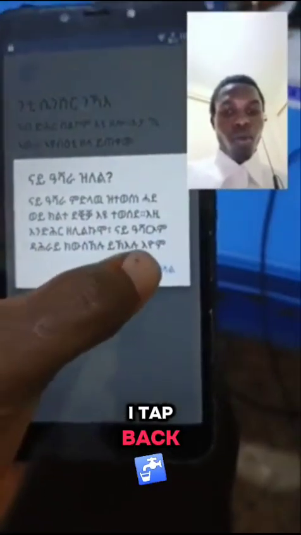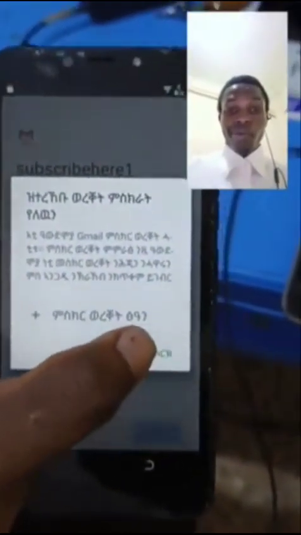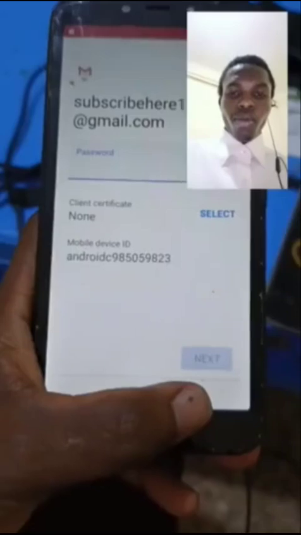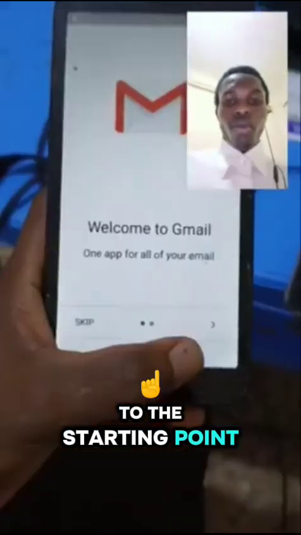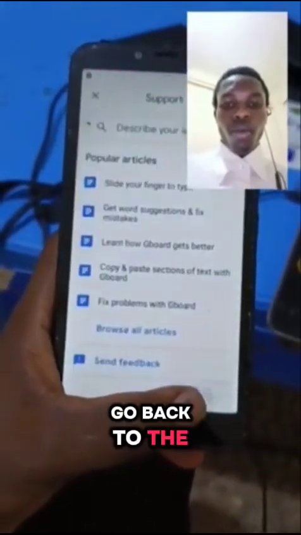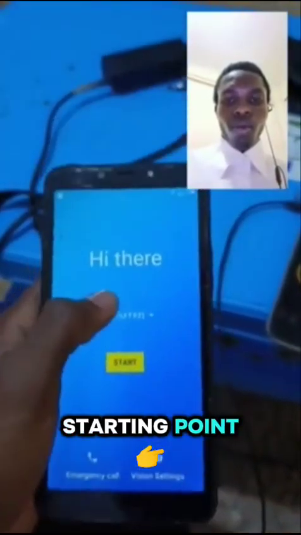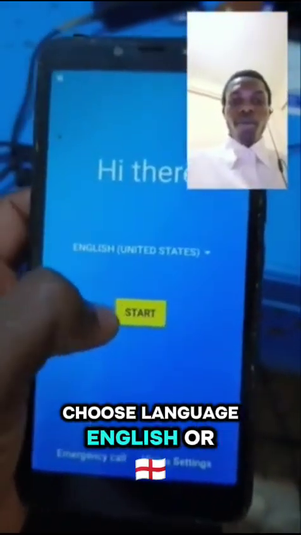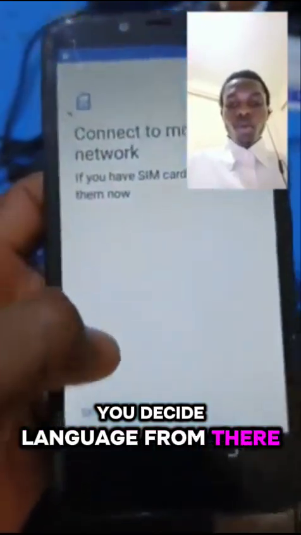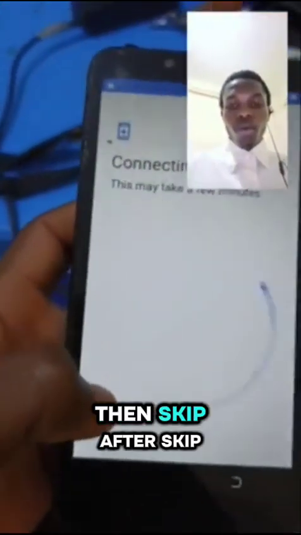After that, I tap back. Are you sure you want to go back? Yes. Back. Go back to the starting point. Once you are at the starting point, tap on change language. Choose language English or your desired language. From there, tap on start again, then skip.